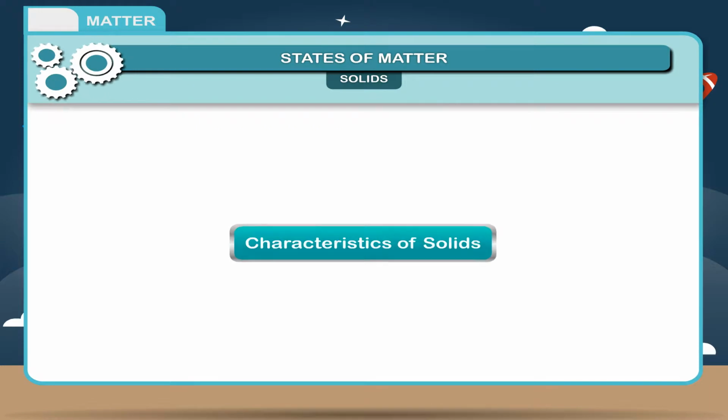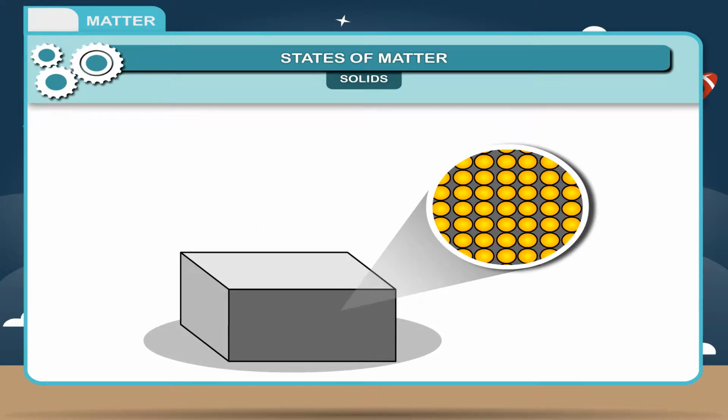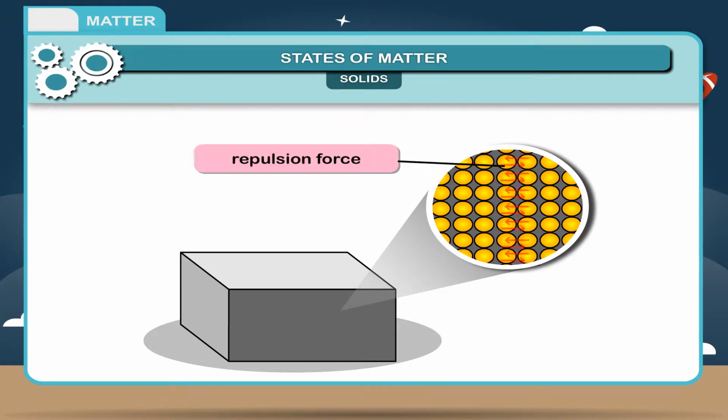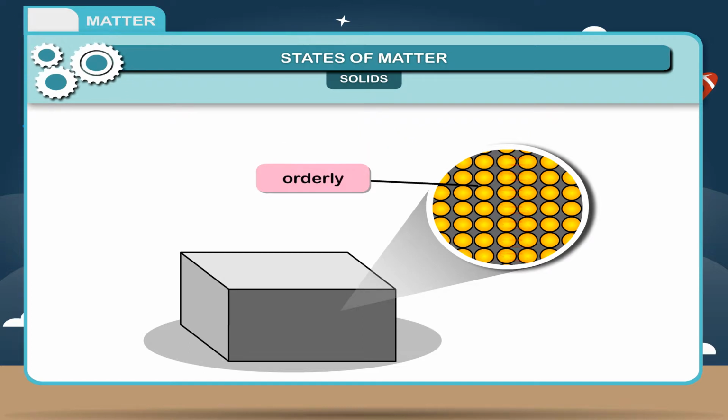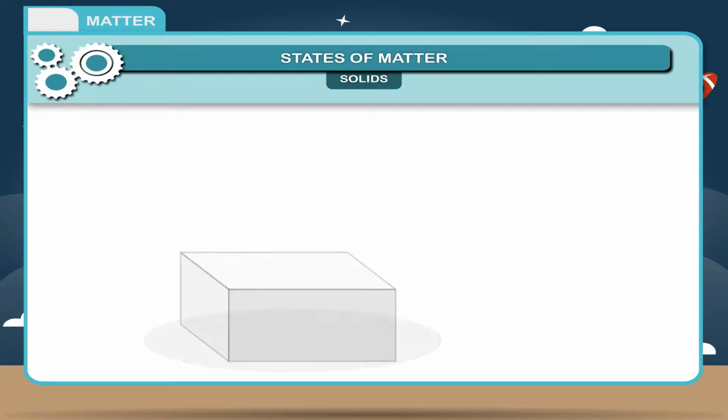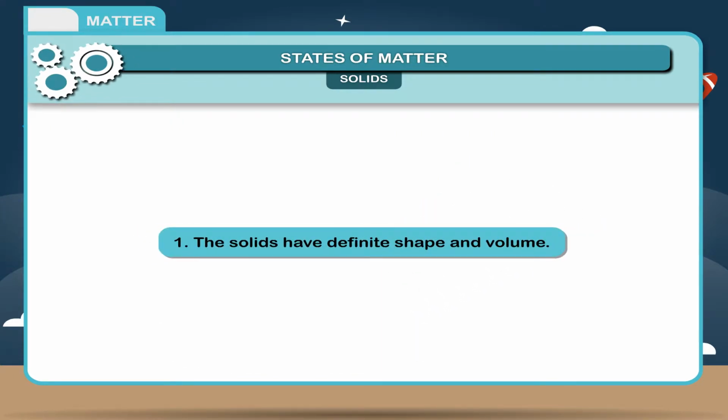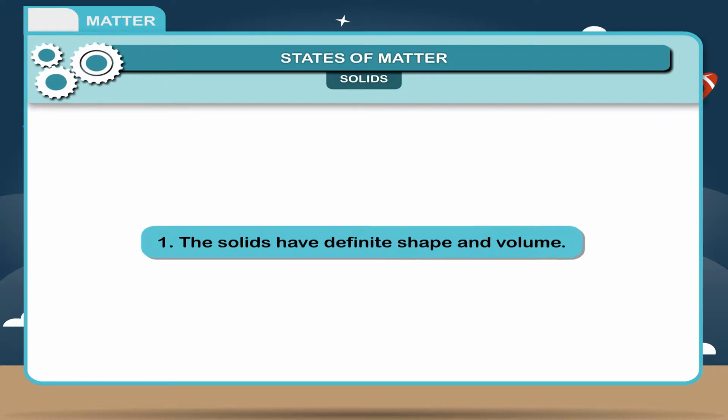Characteristics of solids. In solids, the molecules are held together with very strong forces. That is, the intermolecular force of attraction between molecules of solid is much more than the force of repulsion between them. Thus, in solid, molecules are closely and orderly arranged. The solids can be characterized by the given properties. 1. The solids have definite shape and volume.